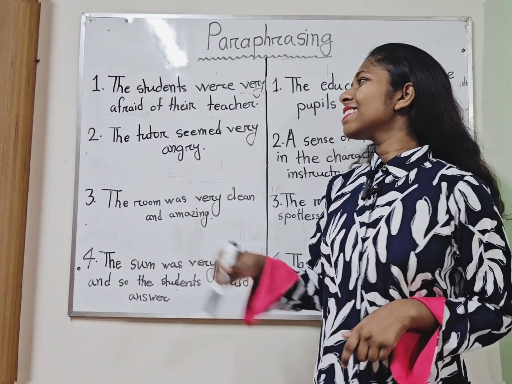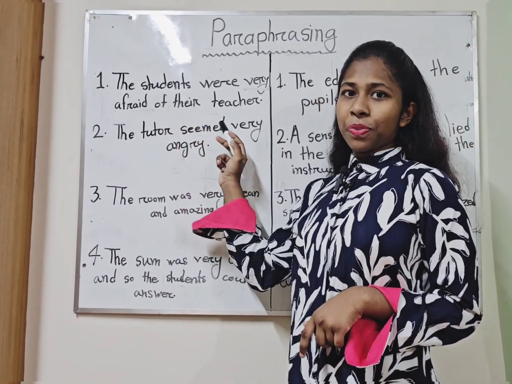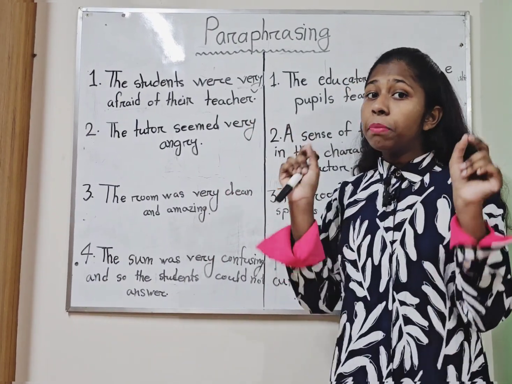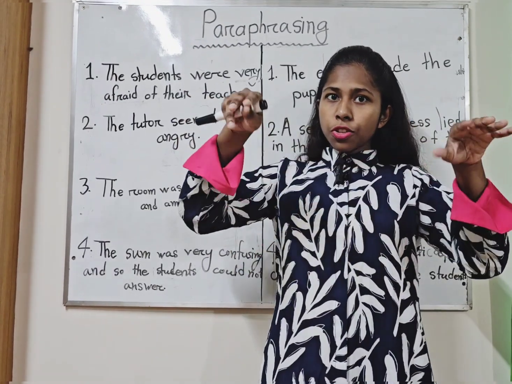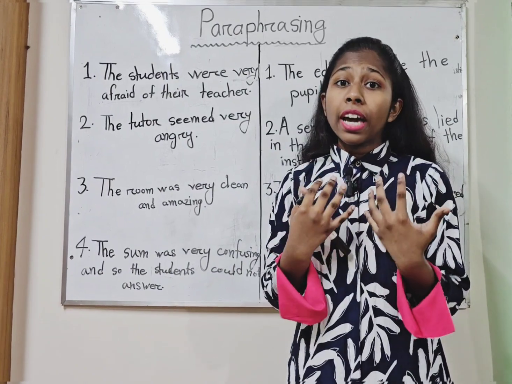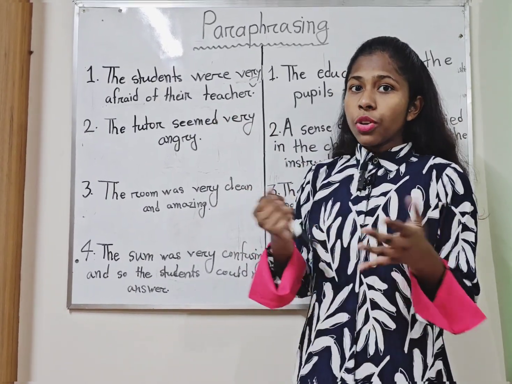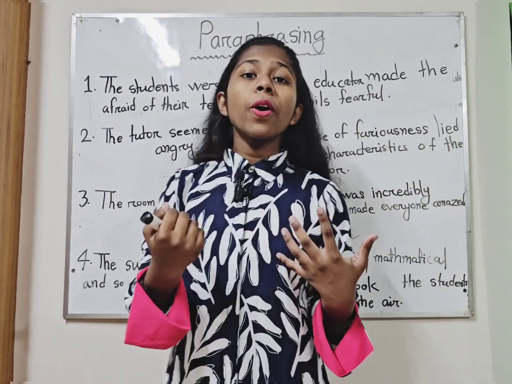The first sentence is, the students were very afraid of their teacher. So we are going to first understand the core aspect, the meaning of the sentence. Here is written, the students, that means among all the students, all the students were very afraid. They were petrified of their teacher. We can understand the meaning. Now we are going to paraphrase this sentence. We are going to say it in our own words.